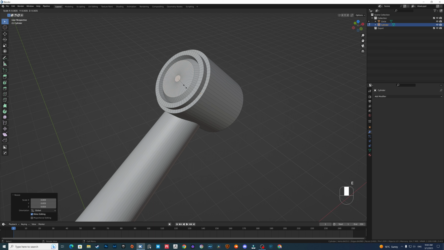I'm not using, as I said, any reference, so I'm just making the details the way I see fit. You can do the same.